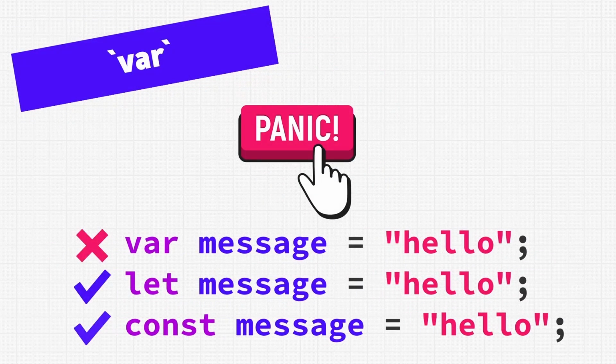We also have a third way to assign variables using the var keyword, but this is the only time I'll mention this keyword because you should never use it under any circumstances. It's a legacy keyword left over from the early JavaScript days, and it has some very unconventional behavior that makes it hard to use properly and even harder to read. Luckily for us, the let keyword can do everything the var keyword can do without any of the downsides. So when creating variables, always make sure to use either const or let.